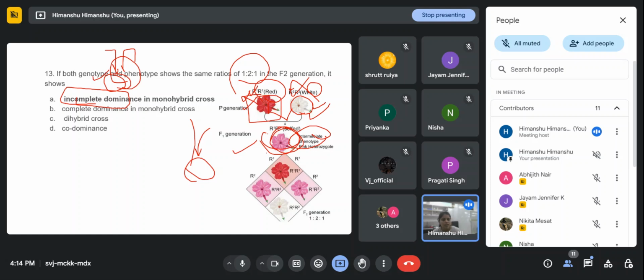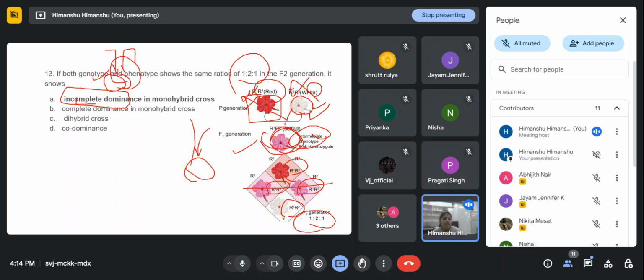And after the F1 generation, in the F2 generation, what will we get? 1 is to 2 is to 1 ratio, both genotype and phenotype. In the genotype we get R1R1, R2R2, that is 1 and 1, and R1R2 twice, that is the 2. So the genotype ratio is 1 is to 2 is to 1, right?